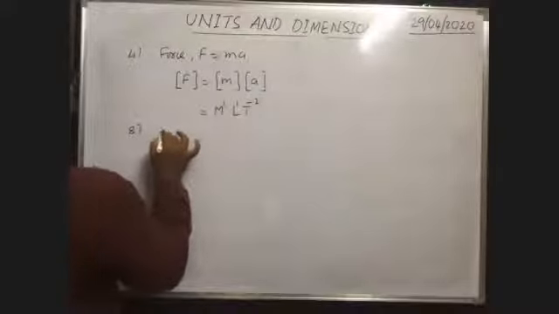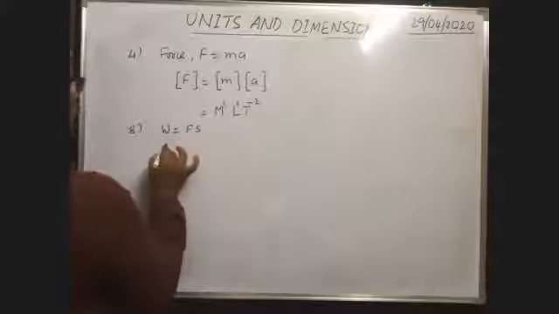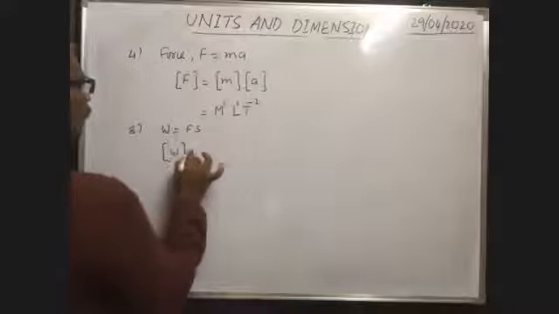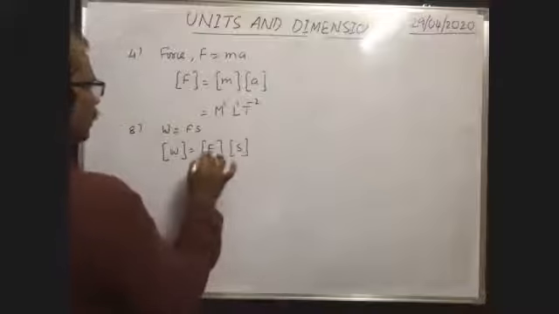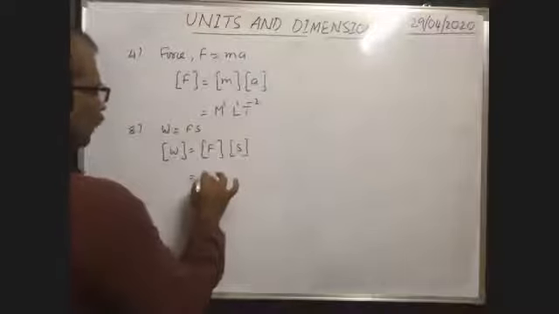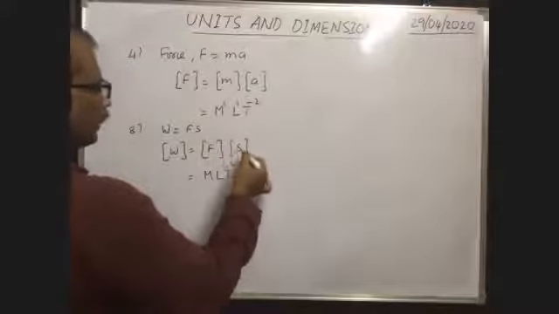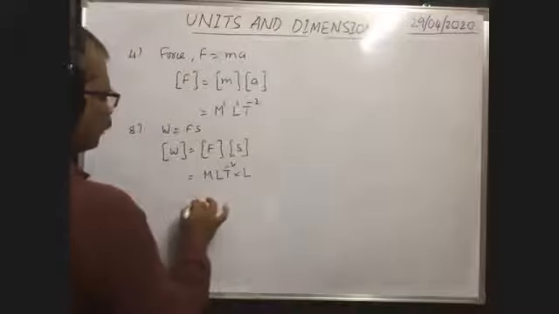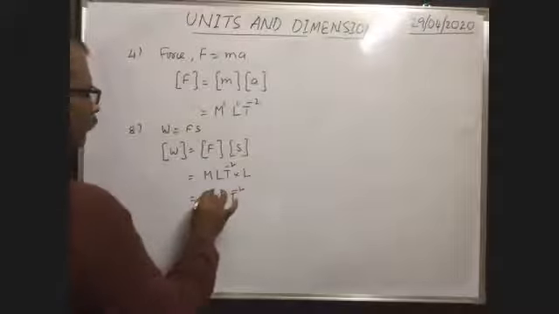Similarly, work. Work is equal to, what is the formula? Force into displacement. So dimensional formula of work is equal to dimensional formula of force into dimensional formula of displacement. Dimensional formula of force is M L t to the power of minus 2. Displacement is nothing but length. Dimensional formula of length is L. So this is equal to M L square t to the power of minus 2. Of course, here power 1 we can write.